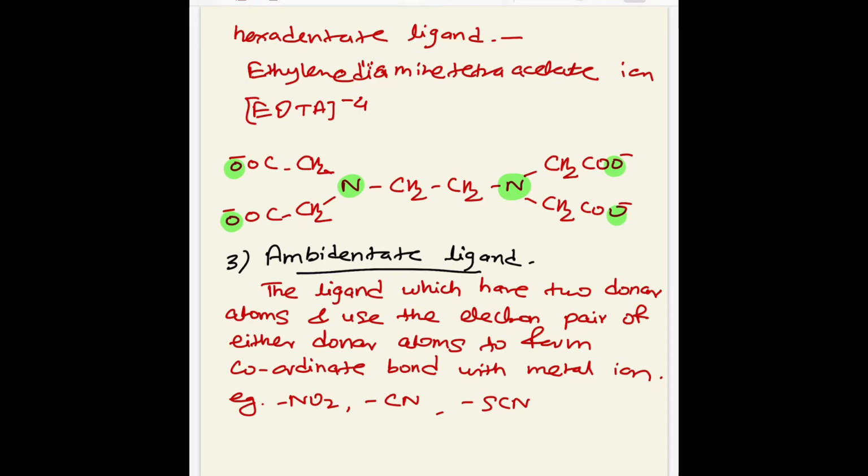If I take the example of NO2, either nitrogen acts as a donor atom and forms a coordinate bond with the metal atom, or oxygen donates the electron pair to the metal atom, so there are two donor atoms, one is oxygen and second is nitrogen. So this type of ligand is known as an ambidentate ligand.